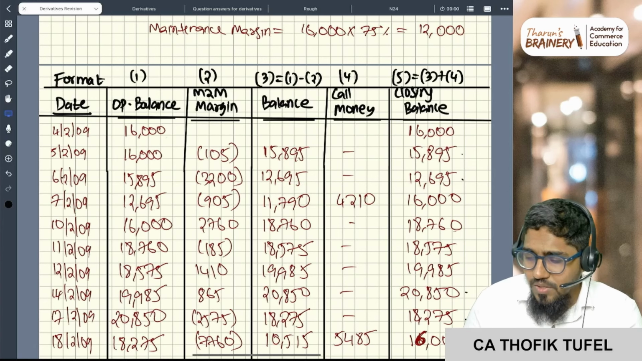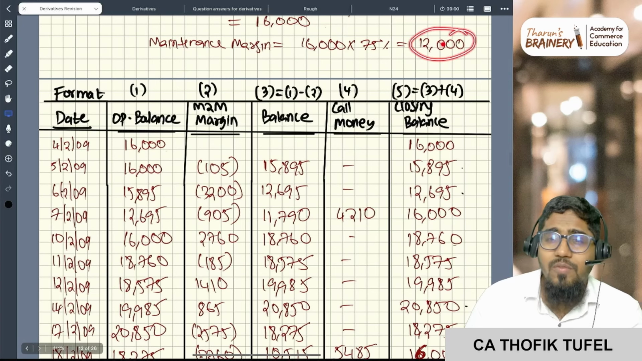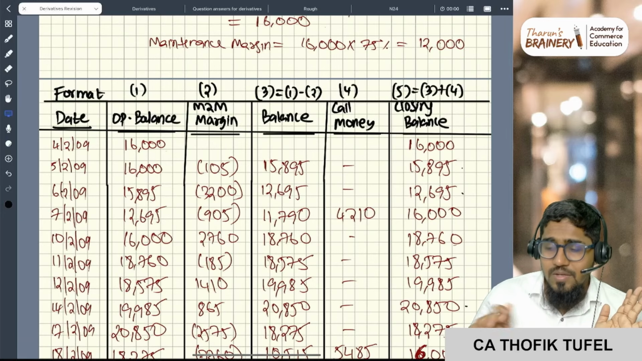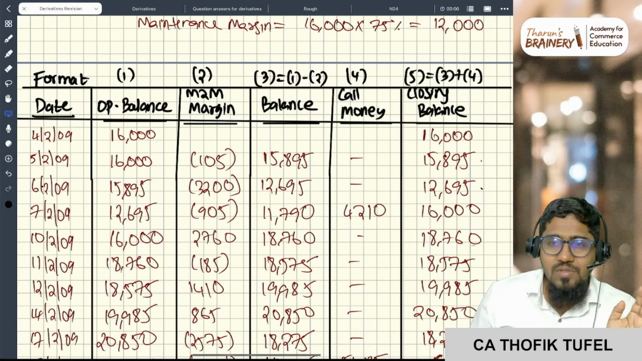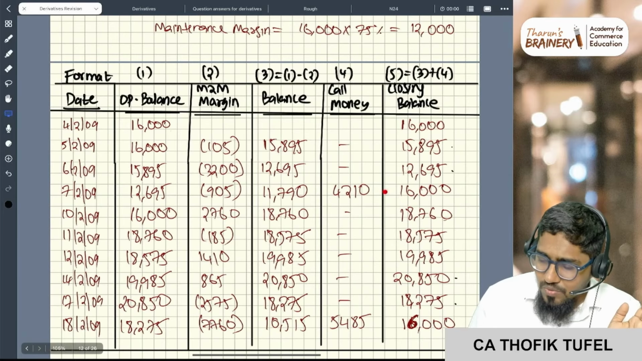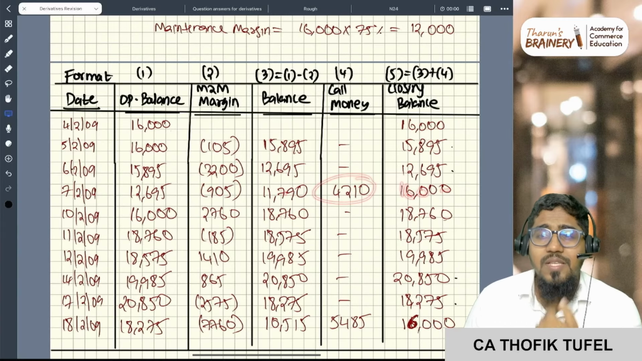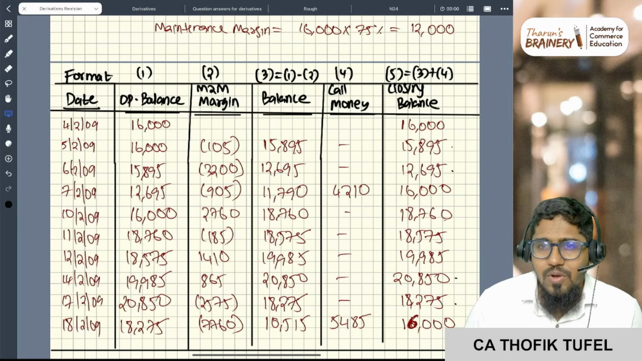Sir, how much should I put? To get to 12,000, or no? If you get to 12,000, then daily, tomorrow's loss, you cannot call daily, correct? So you bring it back to the initial margin of 16,000 rupees. So here the 16,000 rupees is the target, and whatever is the difference I will call. This is called call money, correct? This is called call money.